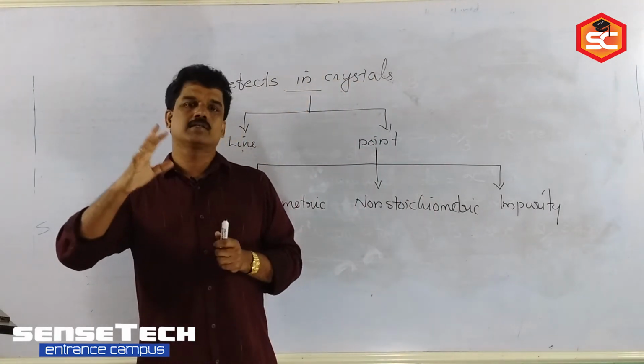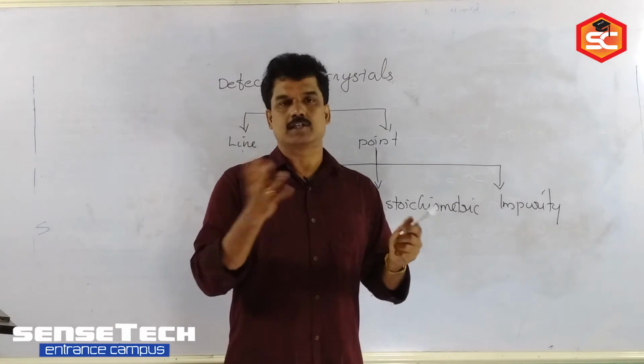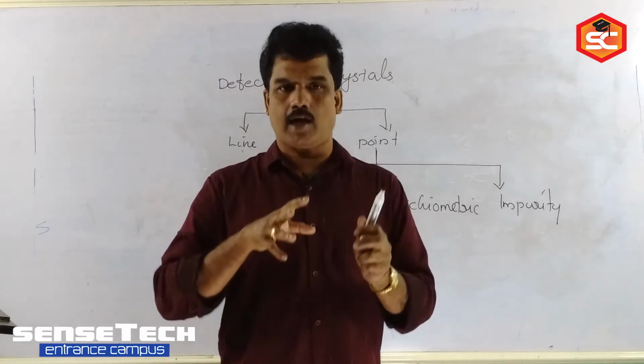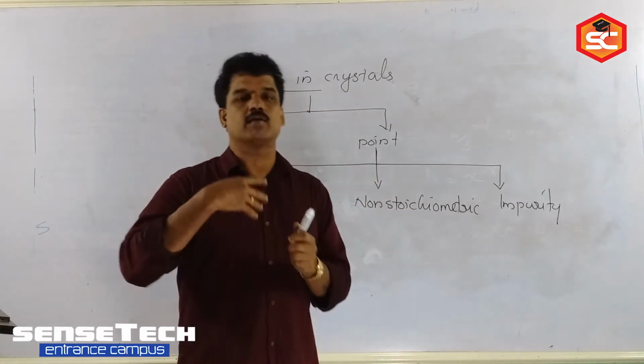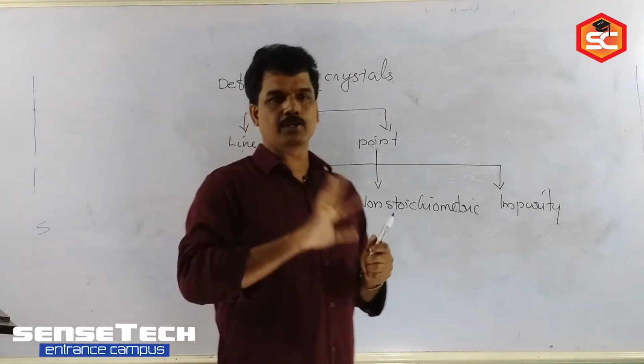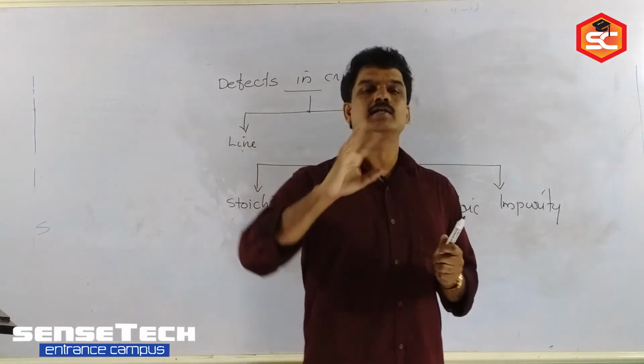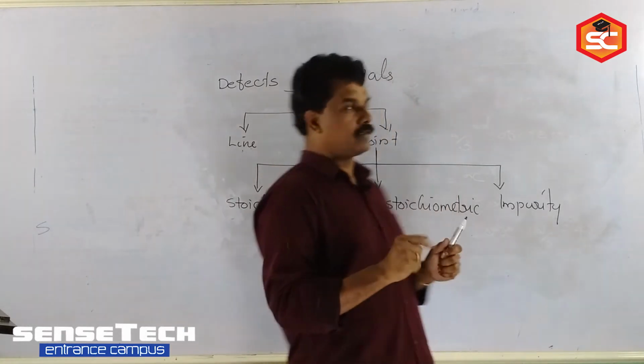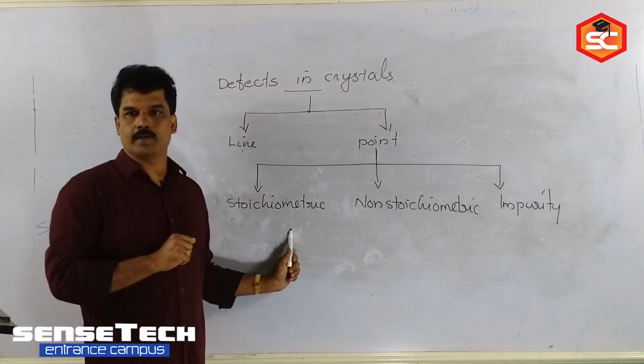But under any circumstances, if any one of the ions goes missing or shifts, a defect will be created. But after the defect also, if the cations and anions equalize their valency or charges, then the defect is said to be a stoichiometric defect.